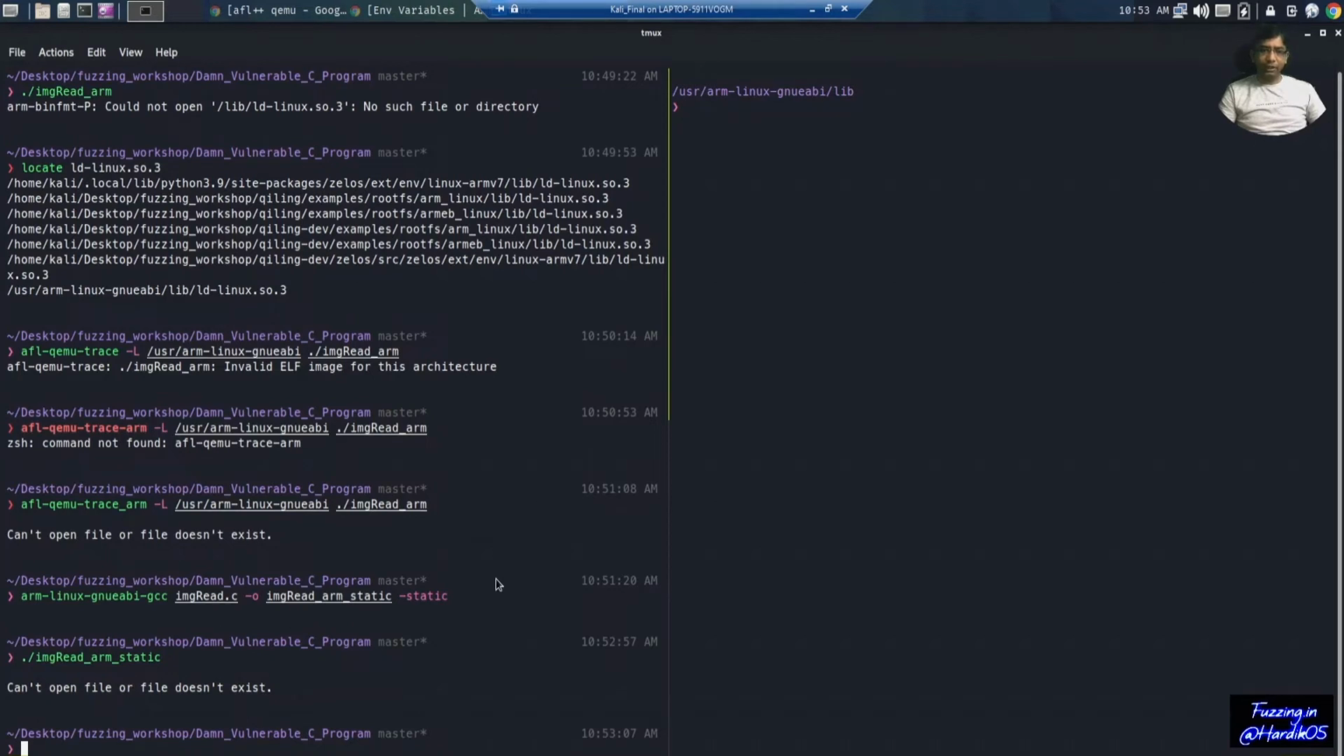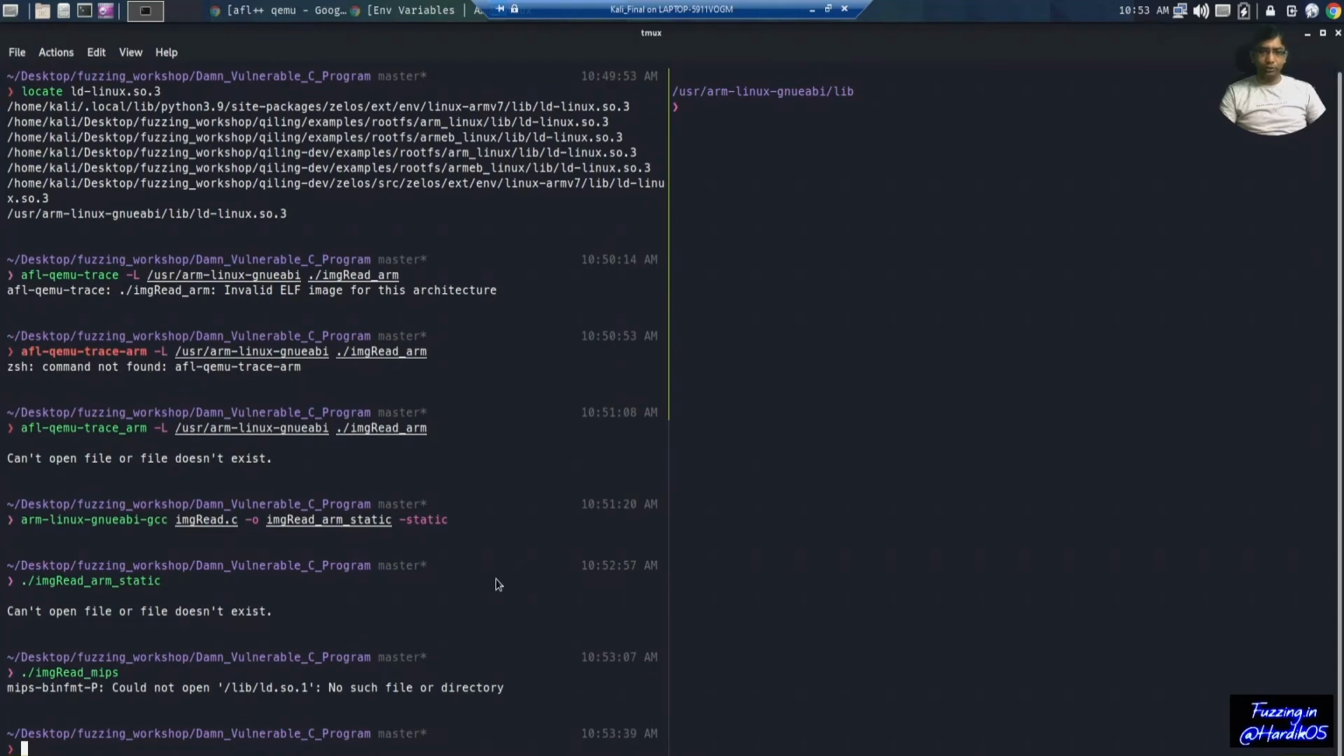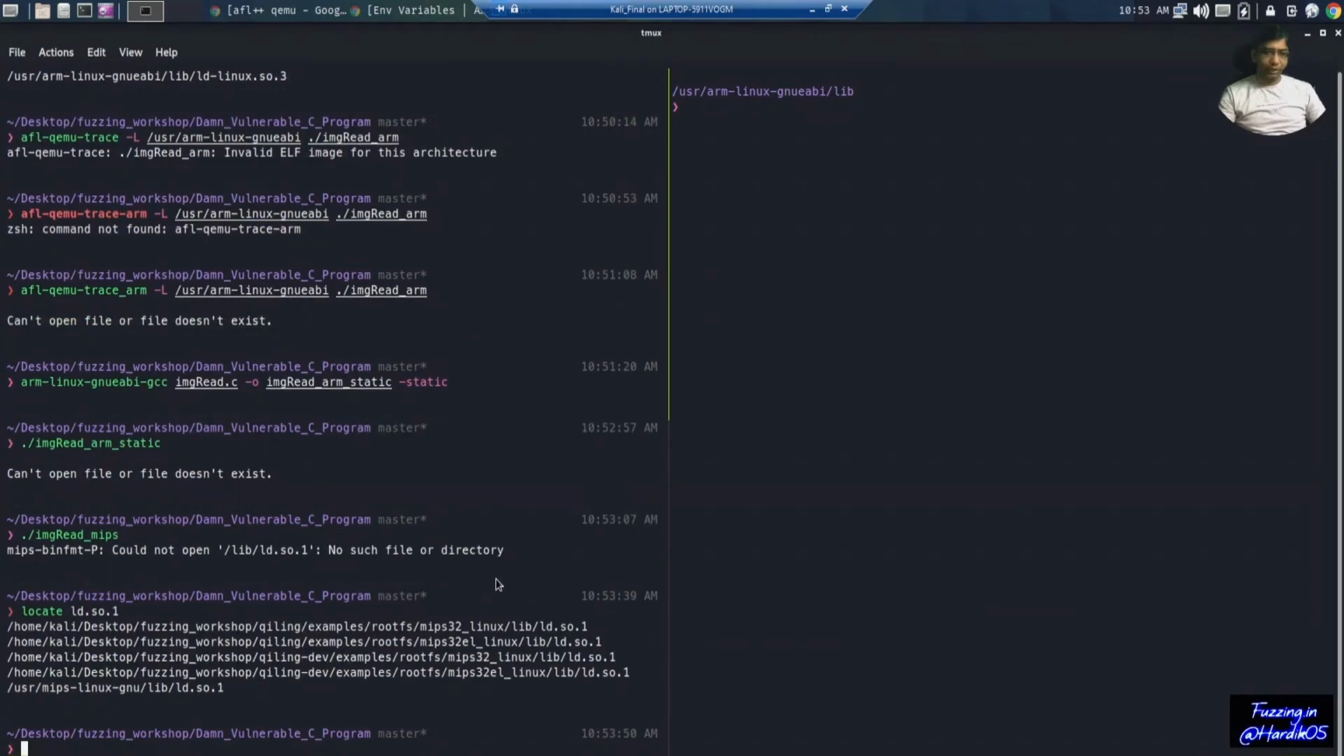Similarly, we can actually generate a MIPS binary as well. So let's create MIPS. First we can try running our MIPS binary to see if it works. As you can see, it is again complaining about a missing library, so we can again locate the file, ld.so.1, and you will notice that it is present inside this directory, that is usr MIPS Linux. So we actually need to provide this path, but there is a catch.